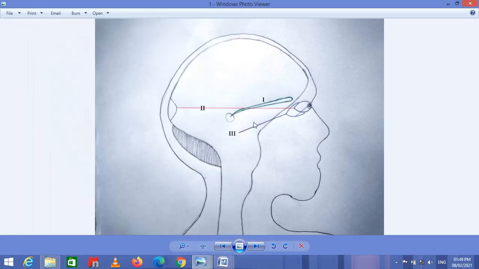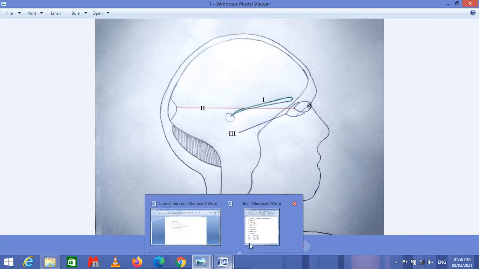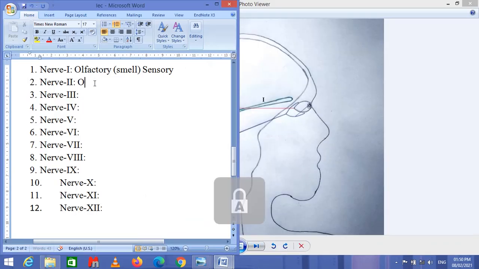Nerve 2. Nerve 2 is the optic nerve, which is represented by the red line over here, and it is responsible for transferring the visual information from the photoreceptors of the eye to the visual cortex of the occipital lobe of the cerebral cortex. So this is the optic nerve, and it is responsible for the transfer of visual information, or vision, and this is also a sensory nerve.